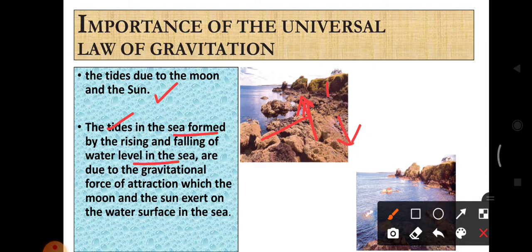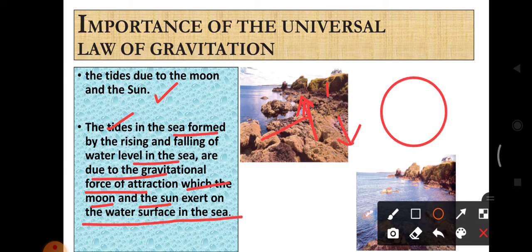Why are these tides formed? Because of the gravitational force of attraction which the moon and the sun exert on the water surface in the sea. If you take the earth, we are living on the earth. So the sea, mountains and valleys, everything is present on the surface of the earth.